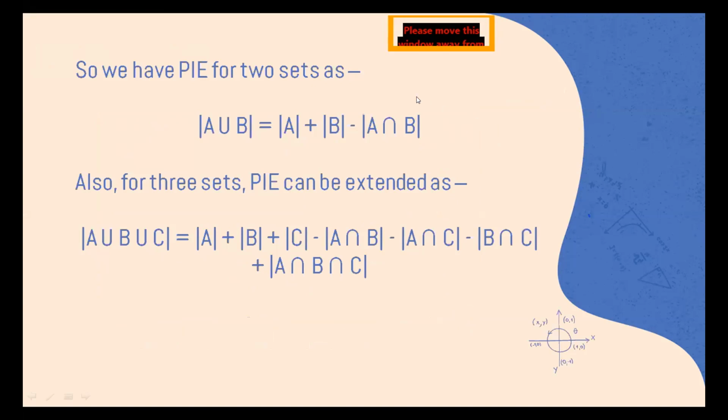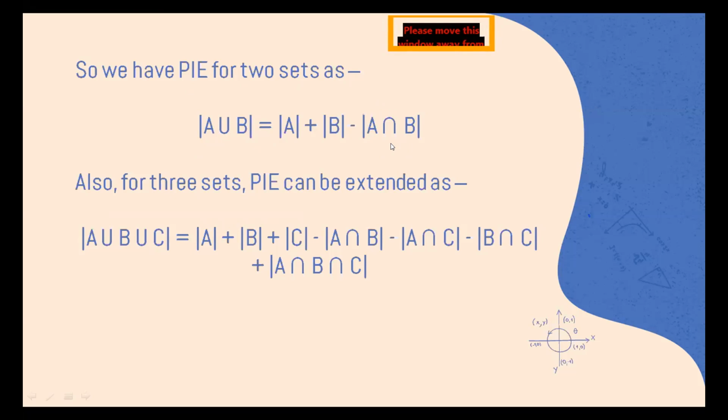Okay, let's go ahead. For 2 sets, we have PIE given as the cardinality of A union B is equal to the cardinality of A plus the cardinality of B minus the cardinality of A intersection B. And so if these are disjoint sets, then the cardinality of A union B is equal to the cardinality of A plus the cardinality of B. Because if they are disjoint, then the cardinality of A intersection B is just 0. So we are simply adding 0 and subtracting 0, that's 0, of course.